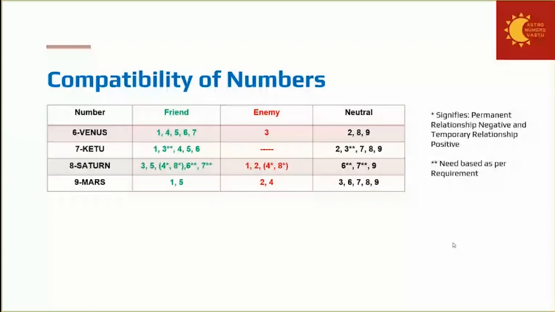So enemies. Now neutral will be 3, the planet of knowledge. So 9 needs knowledge, but because of ego, 9 will not invite 3, but neutral category. 6 again neutral, 7, 8, 9 again neutral. So majorly, major planets for number 9 are in neutral category.